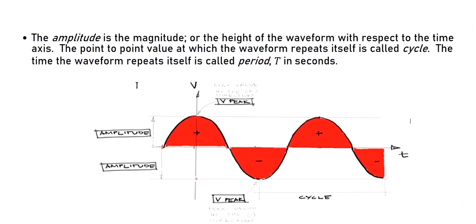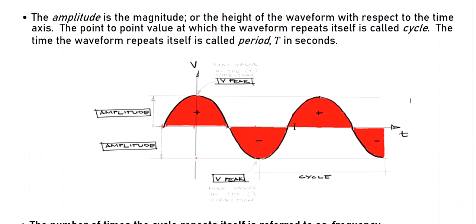Okay, so next one is the amplitude. The amplitude is the distance from the horizontal axis, or the time axis, or zero voltage, to some maximum value.